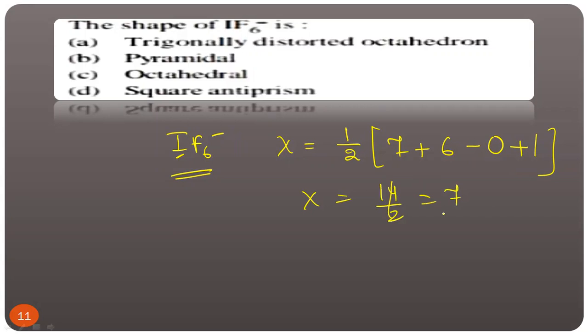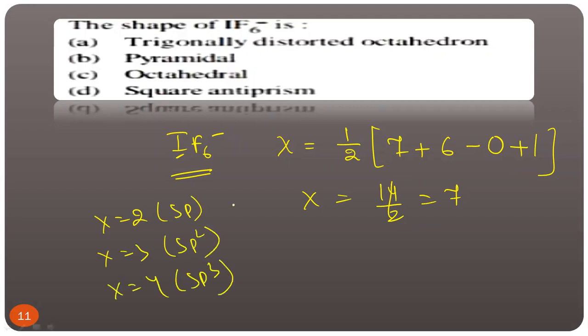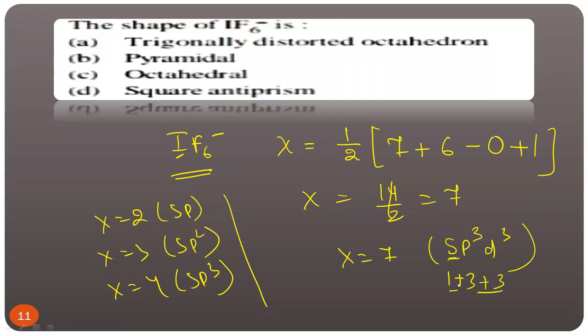If X is equal to 2, hybridization is sp. If X is equal to 3, hybridization is sp2. If X is equal to 4, the hybridization is sp3, and so on. If X is equal to 7, means sp3d3. Count 1s, 3p and 3d: 3, 3, 6 plus 1, 7. So if X is equal to 7, the hybridization is sp3d3.